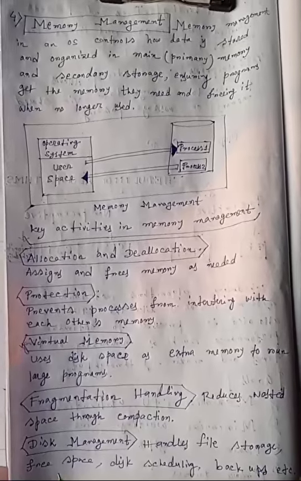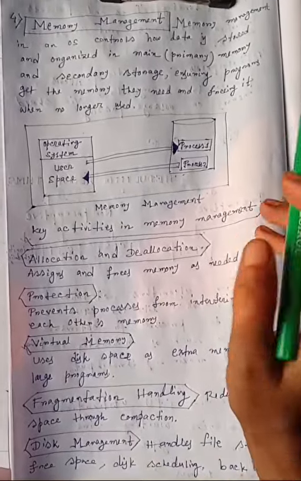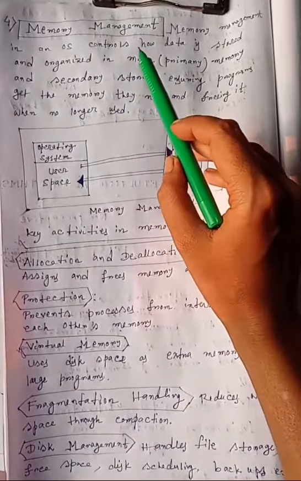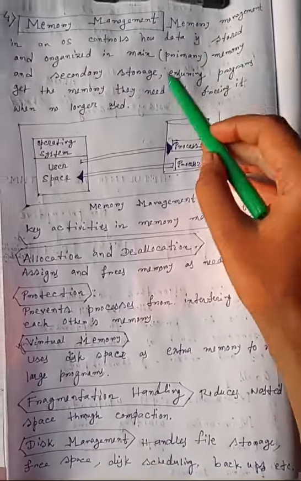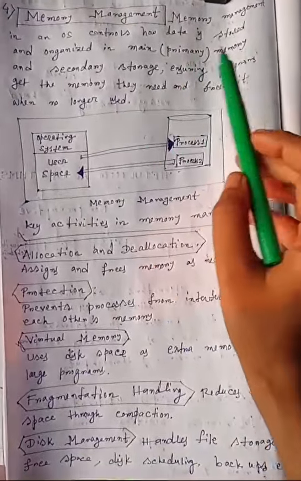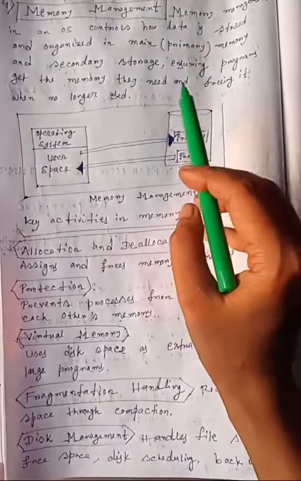Memory management is a very important function of operating system. So what is memory management? It is nothing but how an operating system controls the data stored and organized between main memory or primary memory and secondary memory or secondary storage, ensuring programs get the memory they need and freeing it when no longer used.